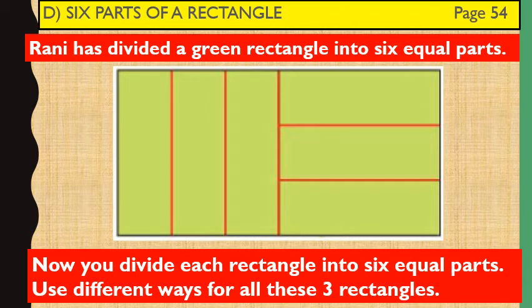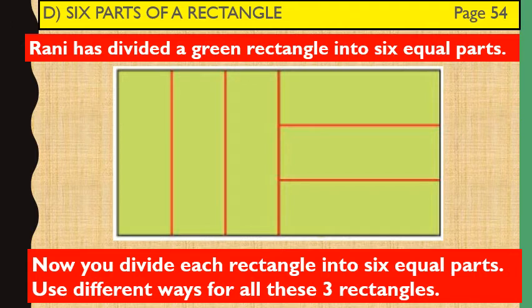Now over to page 54 from your textbook. D. 6 parts of a rectangle. Children, can you see a green rectangle with 6 parts? Rani has divided this green rectangle into 6 equal parts.